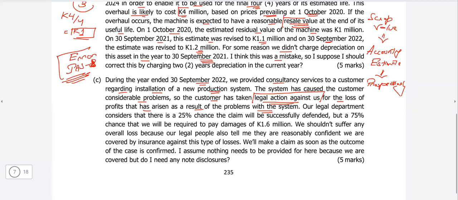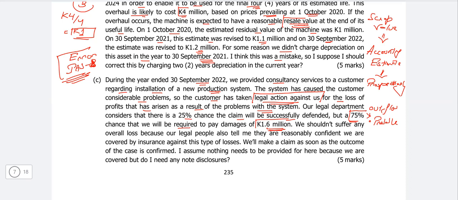our legal department considered there is a 25% chance the claim will be successfully defended, but a 75% chance that it will be required to pay damages of K1.6 billion. Now we know that this is a case on us, and when the outflow is probable, the provision should be recorded, and when the outflow is possible, contingent liability should be disclosed. Now it says 75%, which means more than 50%, which is highly likely, so it is probable. So we will say that the outflow is probable, the provision should be recorded.